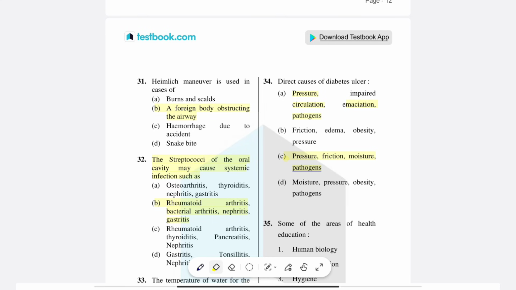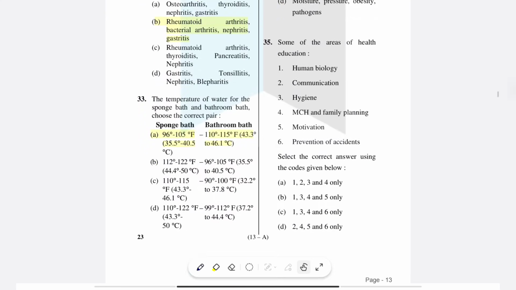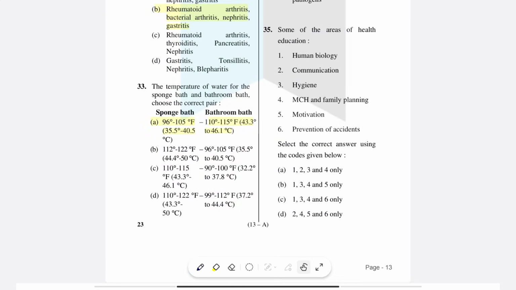Next we will move on to question number 35. Some of the areas of health education are human biology, communication, hygiene, MCH and family planning, motivation, prevention of accidents. Obviously human biology is a sector of health education. Hygiene, maternal and child health, family planning, prevention of accidents, these four are the areas of health education.